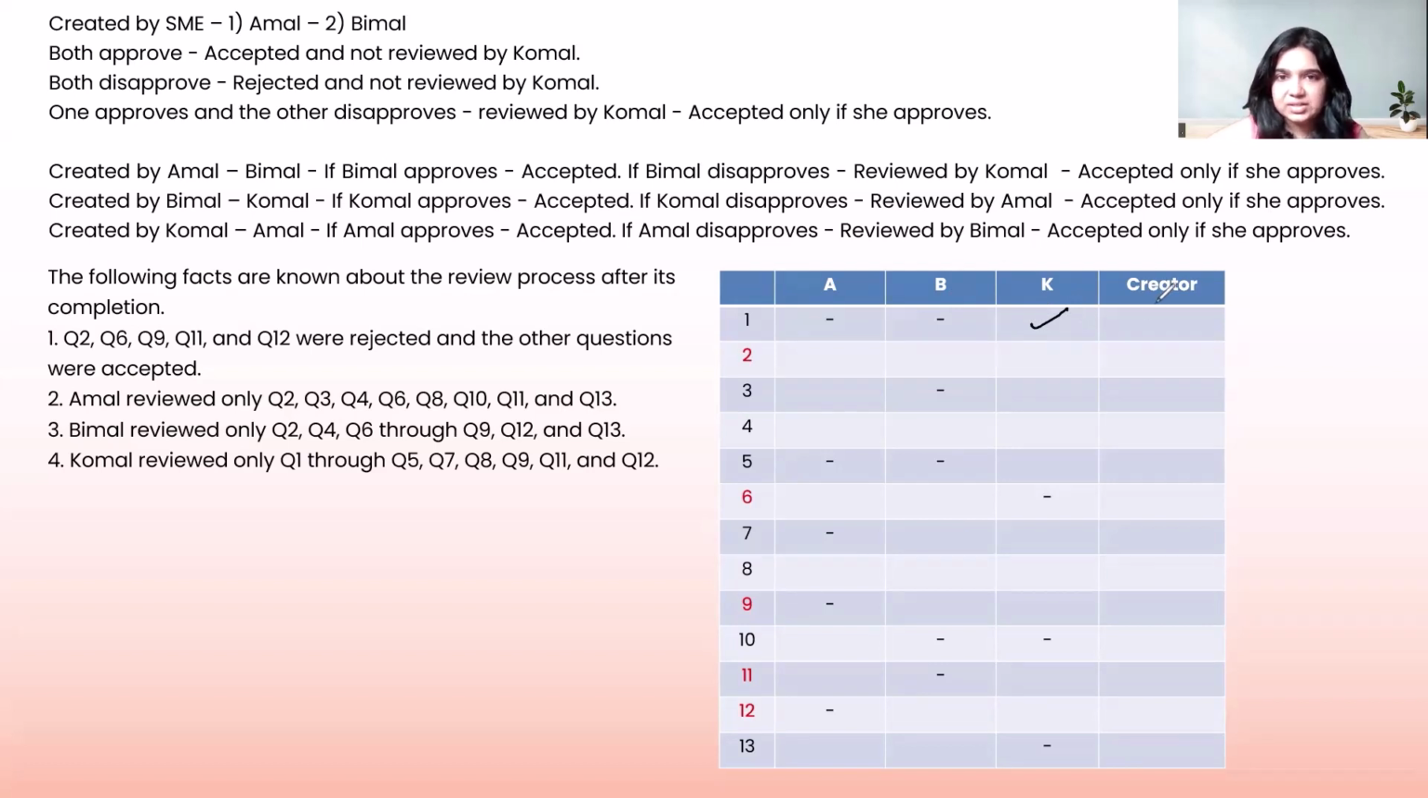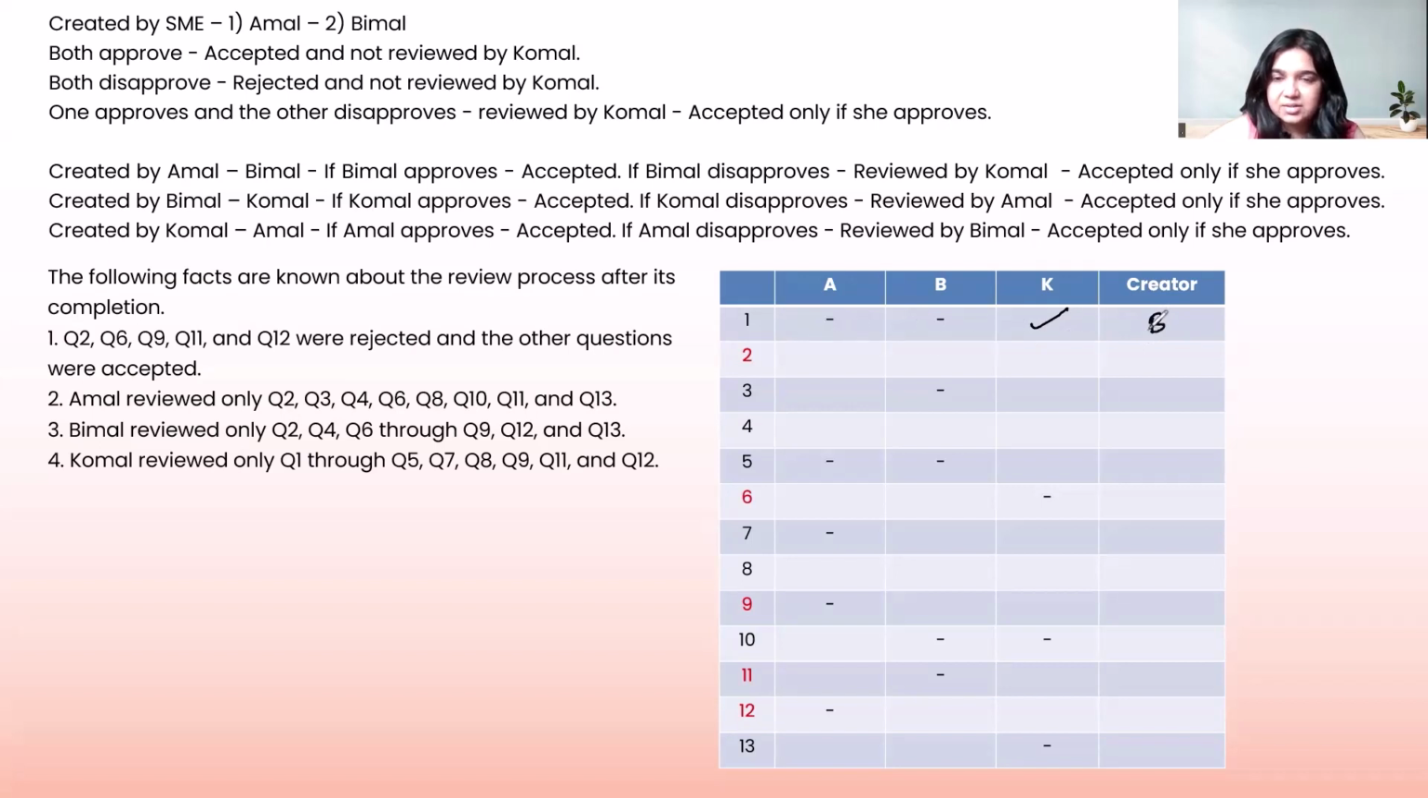Who could be the creator in this case? A cannot be the creator because from A it goes to B. Can B be the creator? Yes, because from B, the question goes to K first, and if Komal approves, then the question is accepted. So the creator here must be B.